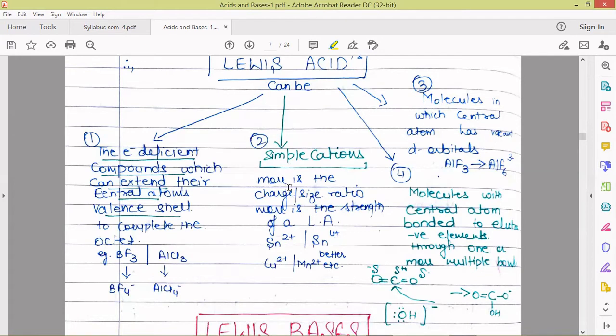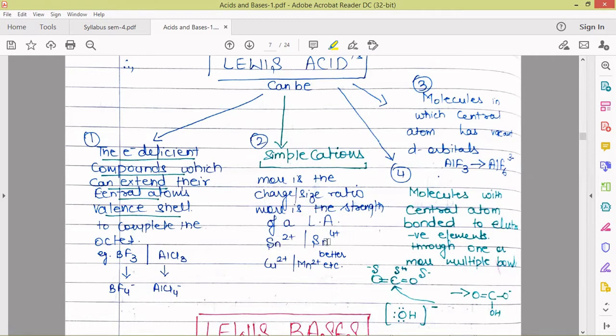The second category which can behave as Lewis acids are the simple cations. Simple cations which have positive charge can behave as acids. The greater the charge to size ratio, the greater the strength of the Lewis acid. For example, we have two cations, tin 2 positive and tin 4 positive.